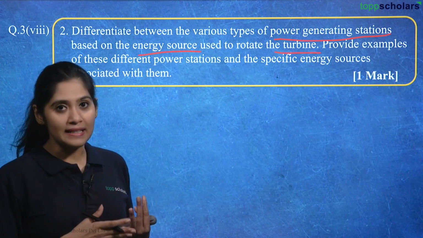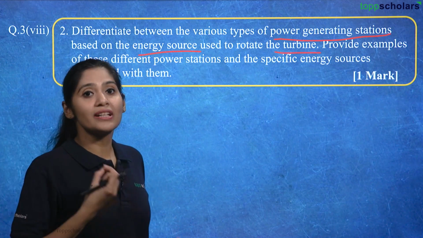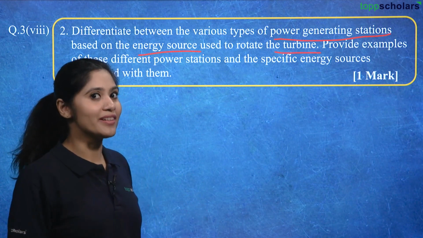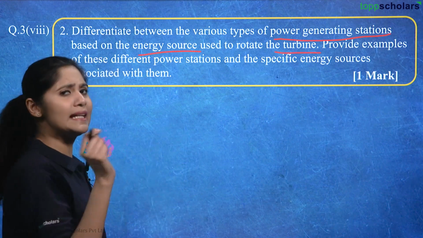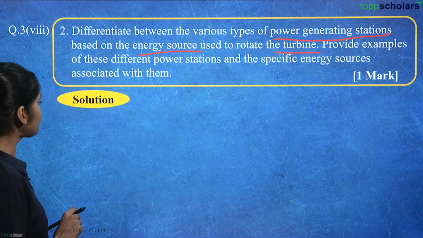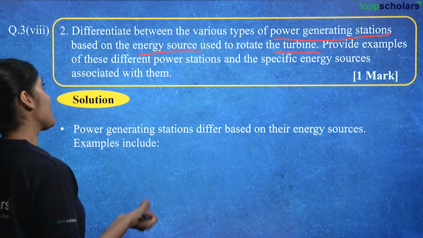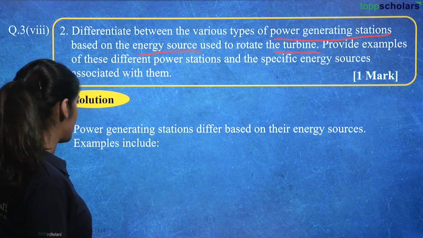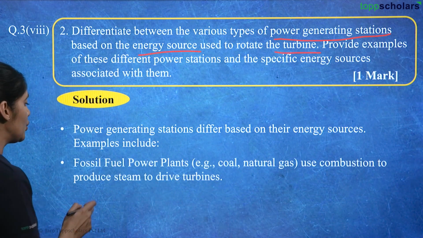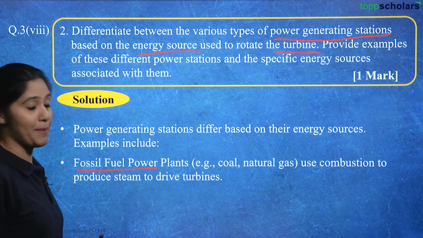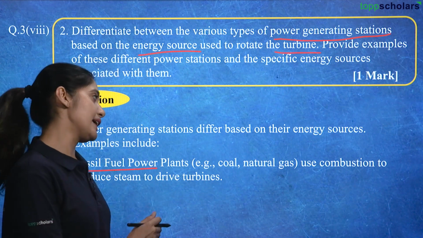So first we have to enlist them, and then we have to say what the differentiating factor is and how it helps to generate the electrical energy which we use in different electrical appliances. So let's see the solution here. The first part is to differentiate between various types of power generating stations based on the energy source used to rotate the turbine. The power generating stations differ based on their energy sources. Examples include fossil fuel power plants, for example coal and natural gas. These are the fossil fuels which are used to rotate the turbine.